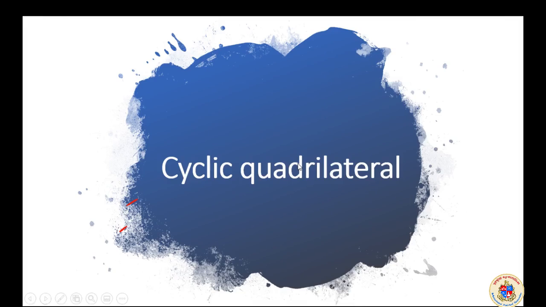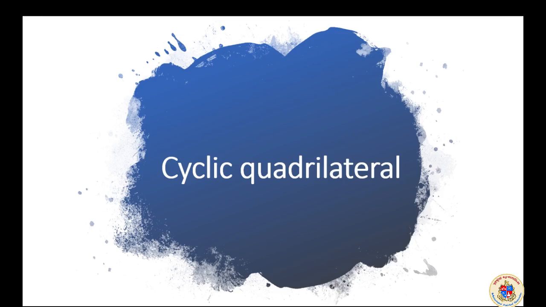Let me go ahead. Another concept you are going to study now is about cyclic quadrilateral. Cyclic is always related to circle, because there are circular tyres for a cycle. So cyclic and circular are very closely related. When there are two cycles, we call it a bicycle. Let us go ahead. What is a cyclic quadrilateral?